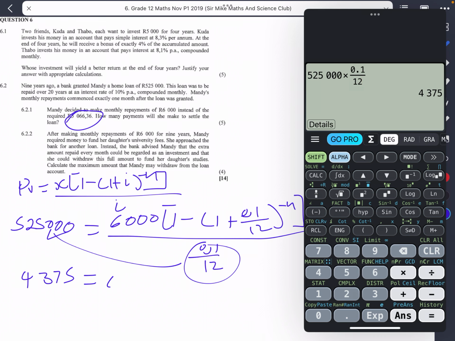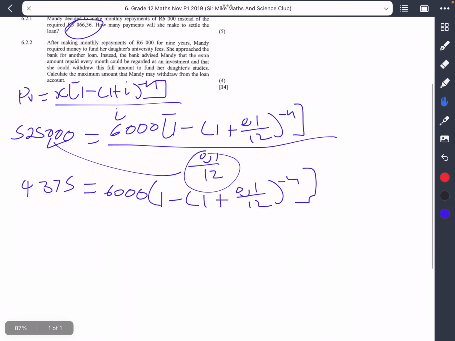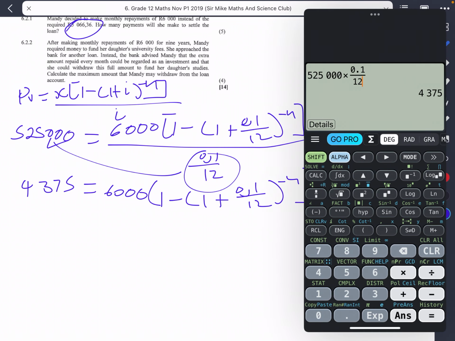So we actually have 4,375. So this is equal to 6,000 multiplied by 1 minus 1 plus 0.1 divided by 12, and all of that to the negative n. All right, let me just scroll down. So what I'm gonna do next, I'm just gonna divide by 6,000 on both sides. So if I divide by 6,000, let's see what we're gonna get. We have 4,375, we divide that by 6,000.